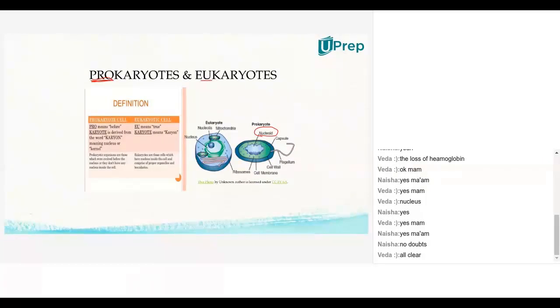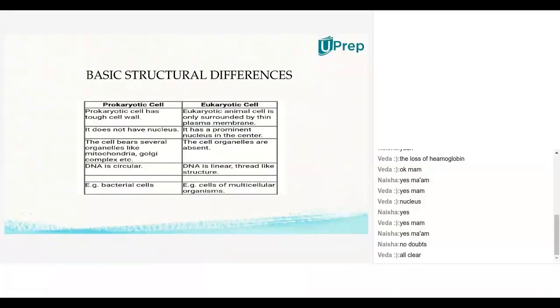Now, after having a look at the basic difference between prokaryotes and eukaryotes, let's get into what other differences there are. A prokaryotic cell will have a very rigid cell wall.